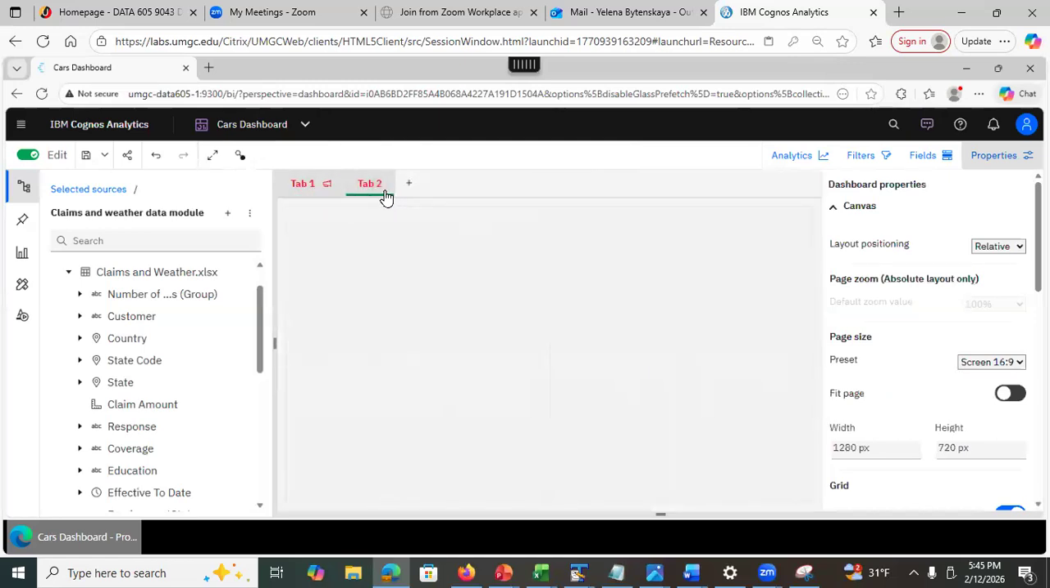And again, I have a second tab, but on a second tab, the visualizations, you don't have to keep the same layout. It's up to you, right? And I mentioned earlier that you can add widgets, right?